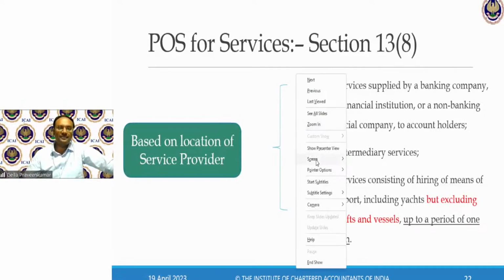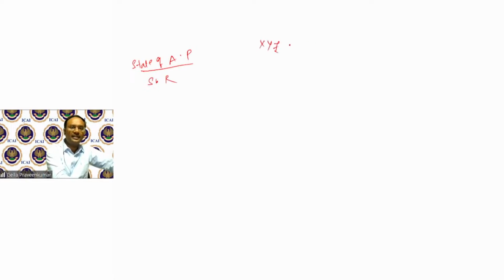I'll give one example. Now, I was giving example of this state of AP, state of Andhra Pradesh. So they are service recipient. Service provider, say XYZ INC. This is an entity registered in Singapore.